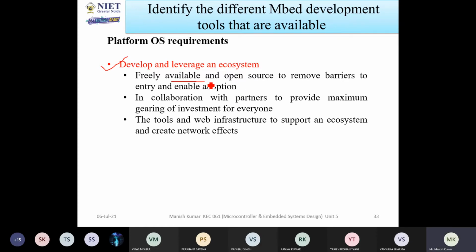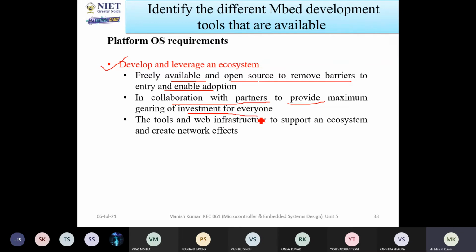It is freely available and open source, to remove barriers to entry and enable adoption. When we are talking about Embed OS, Embed OS is open source software, so everyone can adopt the platform. There is no barrier in this. And also, in collaboration with partners, it provides maximum leverage of everybody's investment.